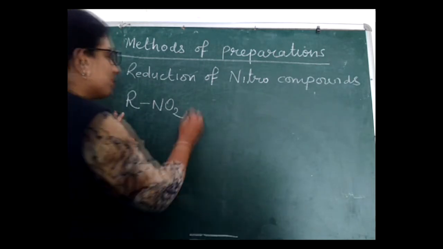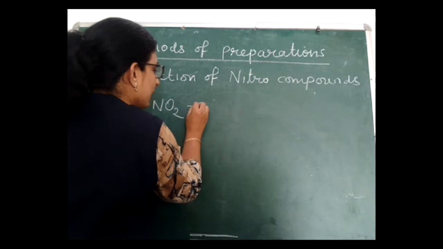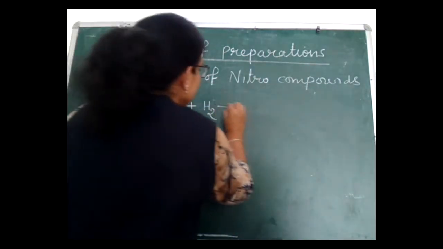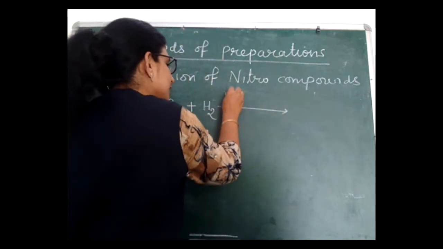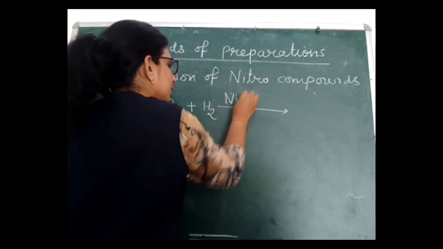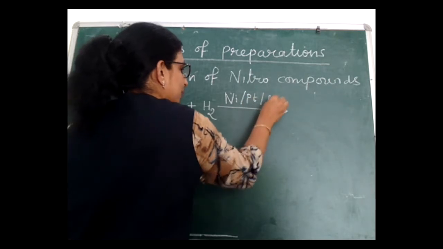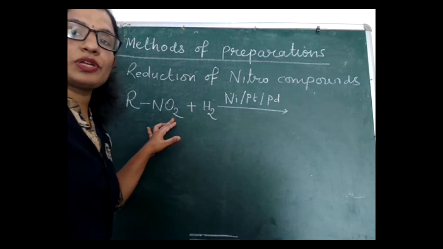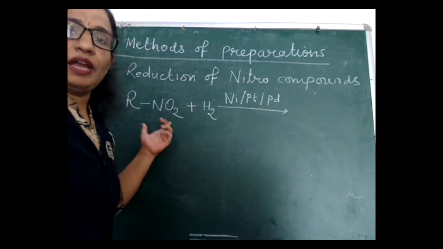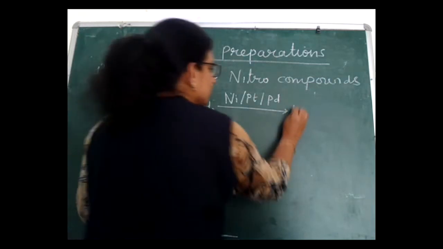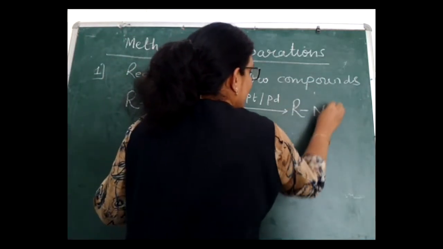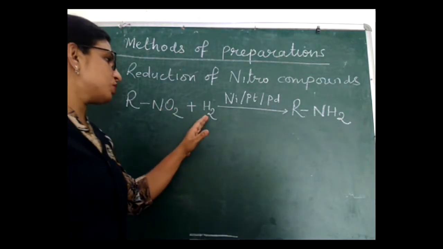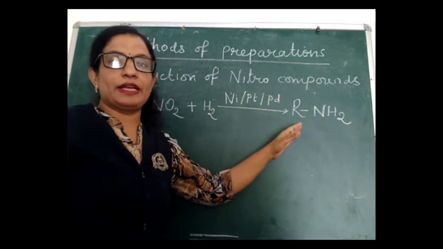When nitro compounds are reduced by hydrogen directly, in the presence of a catalyst like nickel, platinum or palladium, then the NO2 group will be reduced into the NH2 group and we will get amines. So this will be RNH2. So by reduction of nitro compounds by hydrogen in the presence of a catalyst, we will get amines.